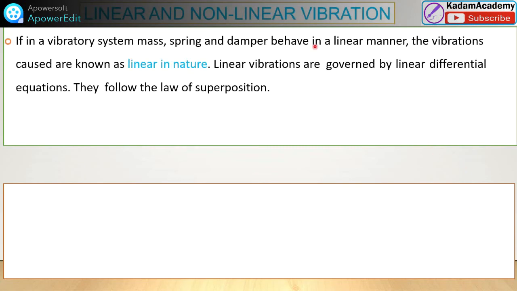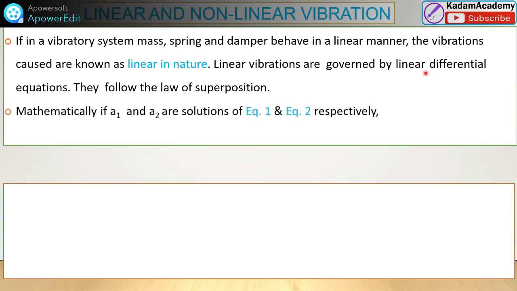So next is linear and non-linear vibration. First we see linear vibration. If in a vibratory system the mass, spring and damper behave in a linear manner, the vibrations are known as linear in nature. These linear vibrations are governed by linear differential equations. They follow the law of superposition. Mathematically,